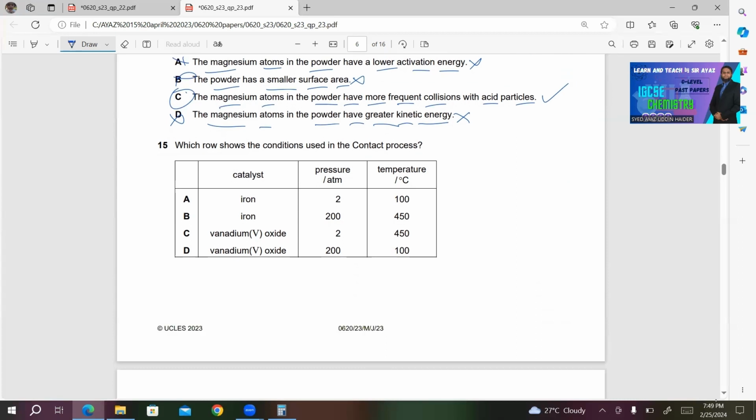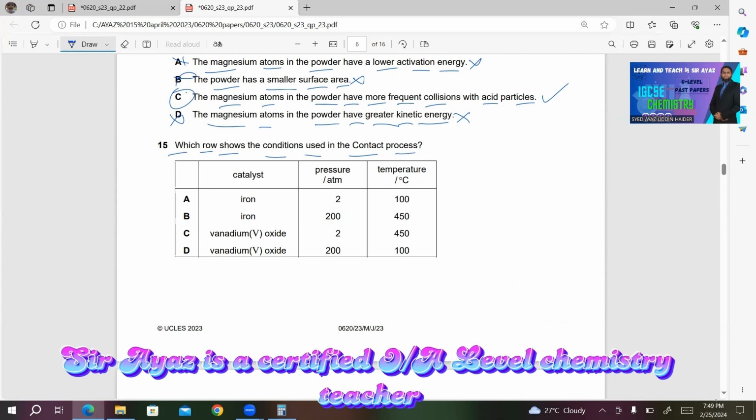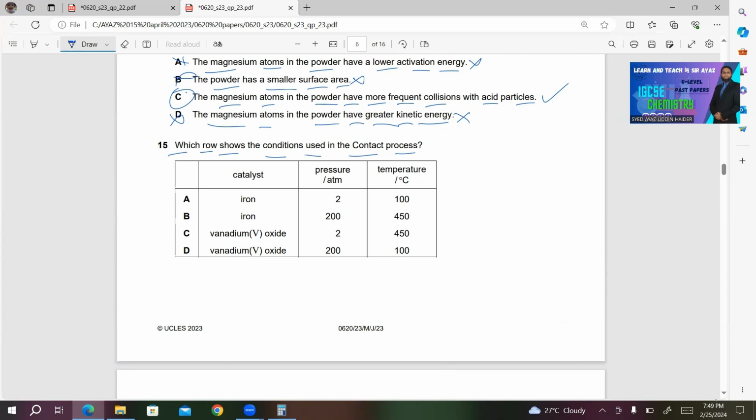Number 15. Which row shows the conditions used in the contact process? This is something you have to learn by heart. You know the catalyst used in the contact process is vanadium 5 oxide. So either C is correct or D is correct. Both A and B are incorrect. For the pressure, you know the pressure is 2 atm and the temperature is 450. So C will be the right answer for this question.